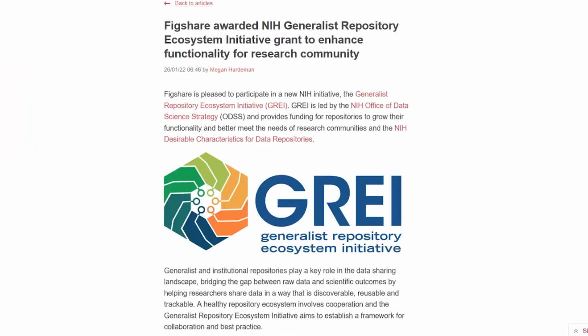The other thing I wanted to mention lastly is related to the NIH. The NIH is doing a great job thinking about generalist repositories and how they fit in with the repository landscape. They've funded a big initiative called the Generalist Repository Ecosystem Initiative, GREI.